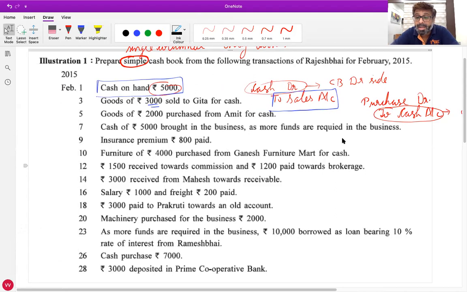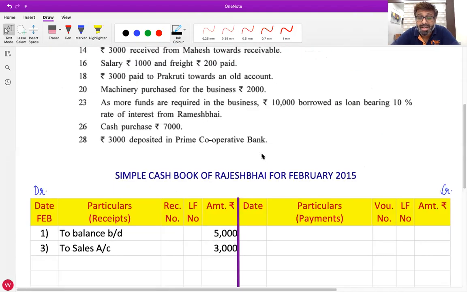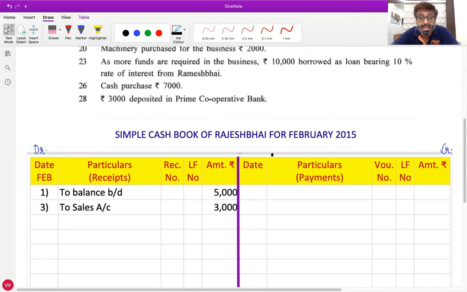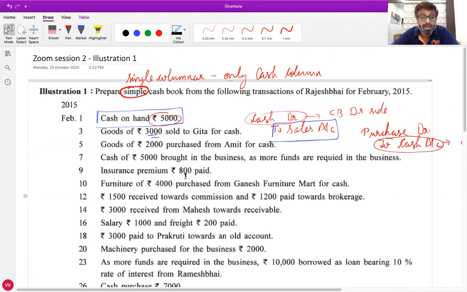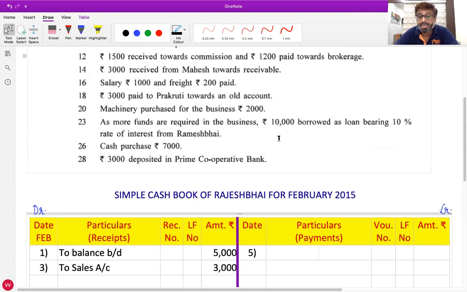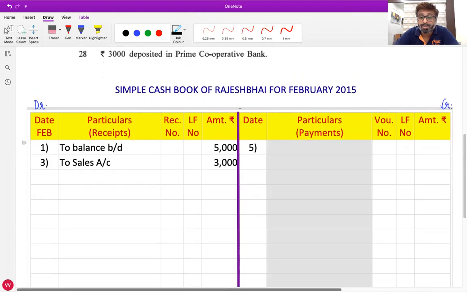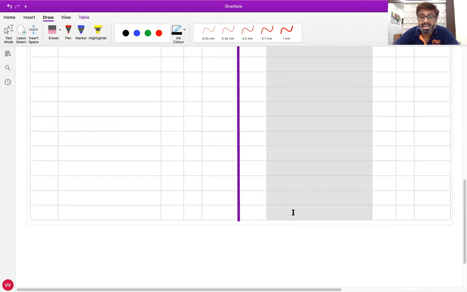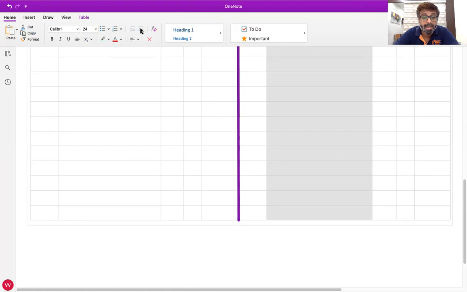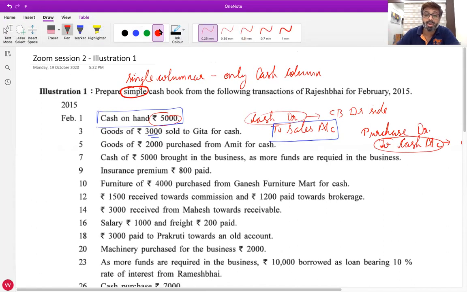Yes, I repeat, cash account is credited, so in the cash book we will write on the credit side. Okay, now all of you write down in the credit side, the date is 5th. All of you can see that the date is 5. Now, what is the name of the opposite account? Purchase account. In the journal entry, purchase account debit to cash, so opposite to cash, what is the name of the account? Purchase account.